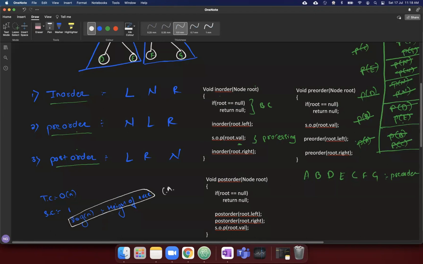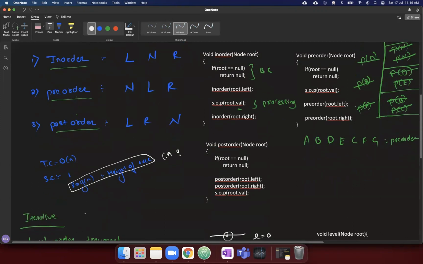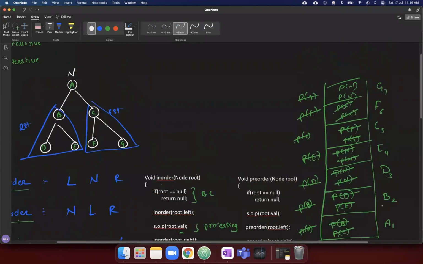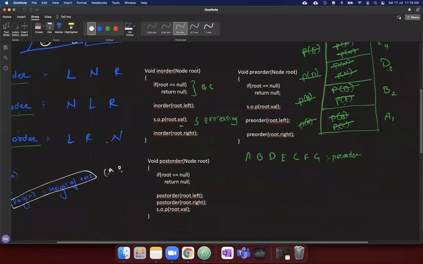If you are considering the internal stack space, then log n will be the extra space you will be consuming. Because if you look at the stack trace, a few of the stack frames are getting deleted and a few of them are getting created again and again.